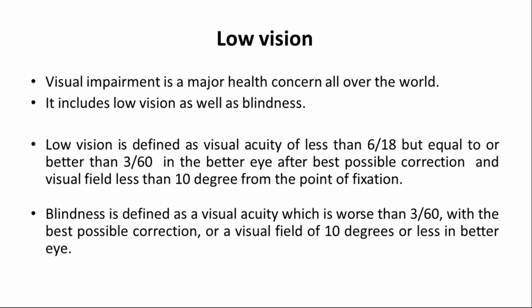So visual impairment is a major health concern all over the world. It includes low vision as well as blindness. Low vision is defined as visual acuity of less than 6/18, but equal to or better than 3/60 in the better eye after best possible correction, and visual field less than 10 degrees from the point of fixation. And blindness is defined as a visual acuity worse than 3/60 with the best possible correction, or a visual field of 10 degrees or less in the better eye.